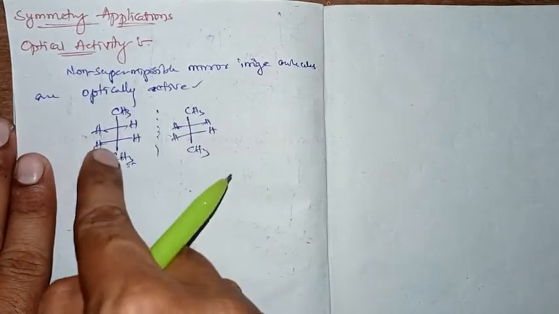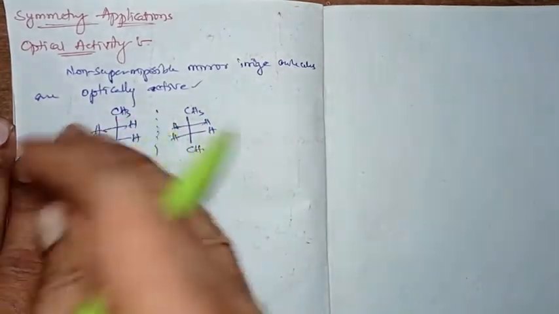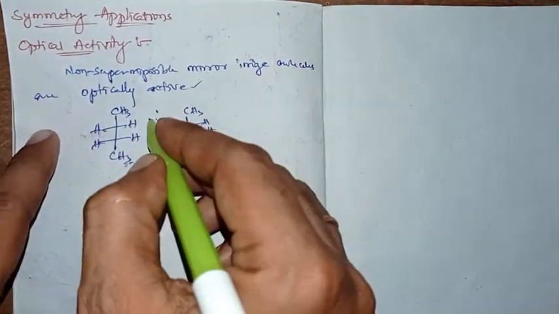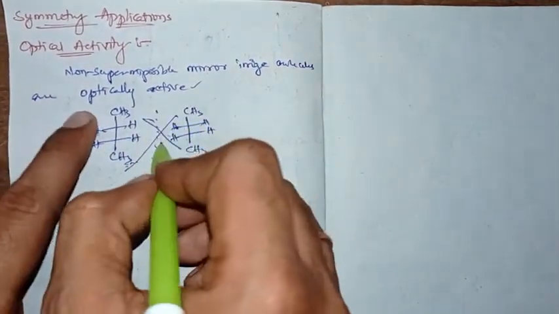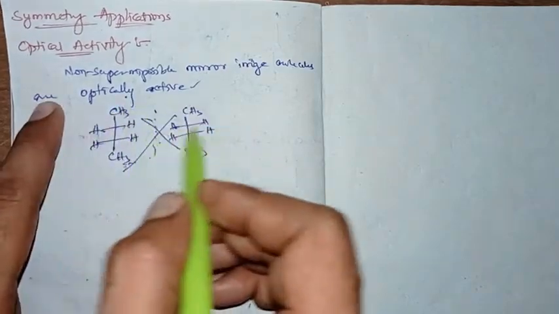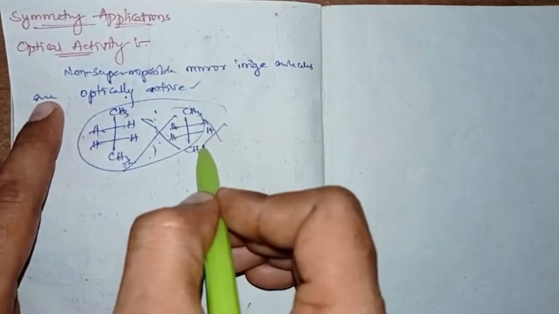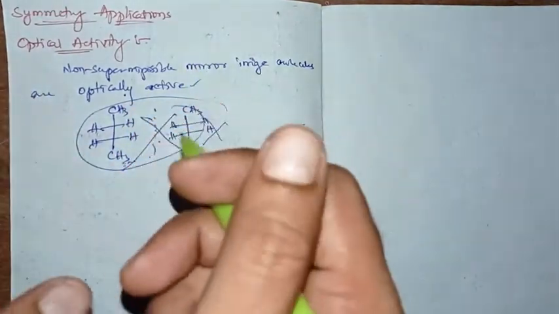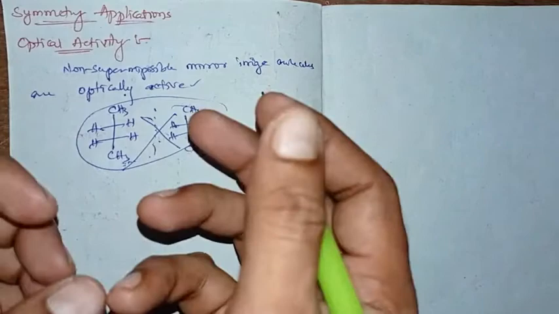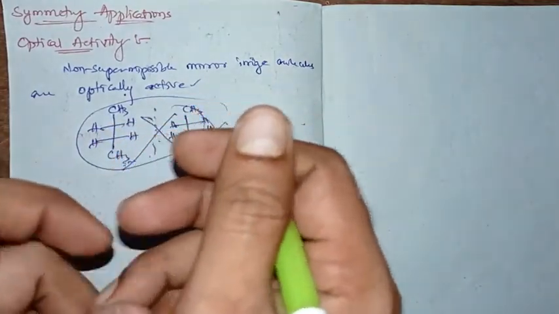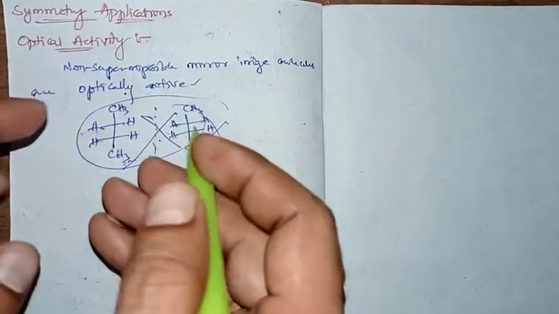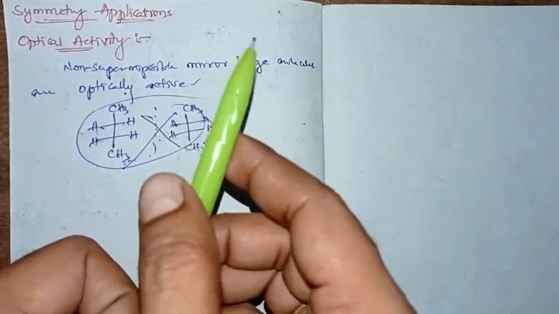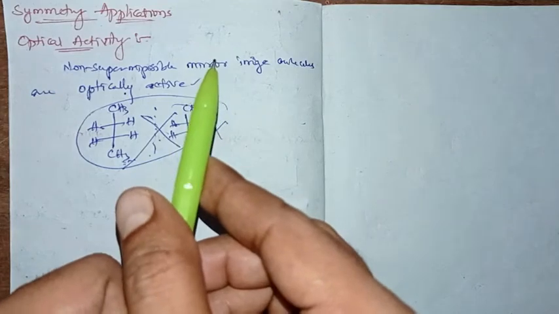They are one and the same, they will overlap exactly, right? So such molecules are optically inactive. When the mirror image is not matching, then it will be non-superimposable, and thus the molecule will be optically active, right?